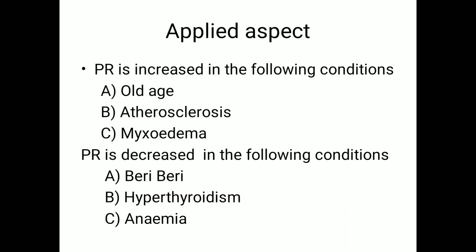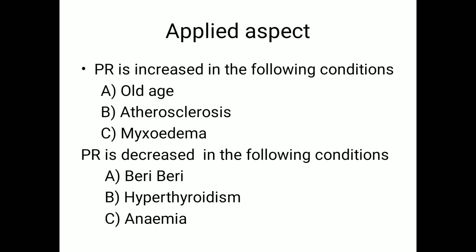So what is the applied aspect? Peripheral resistance is generally increased in conditions such as old age, atherosclerosis and myxedema. Peripheral resistance is decreased in beriberi, vitamin B12 deficiency, hyperthyroidism and anemia.